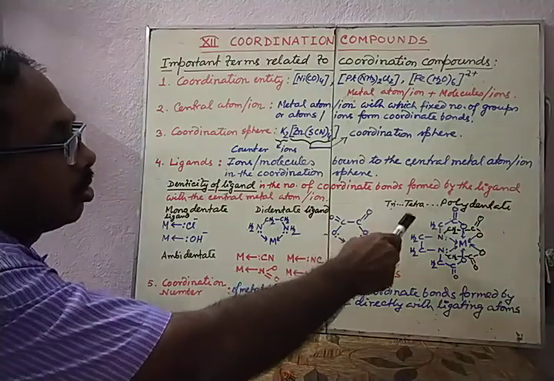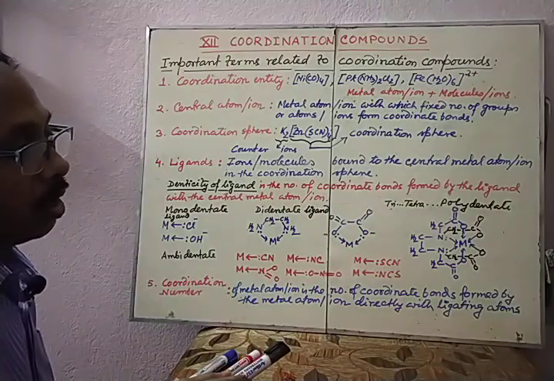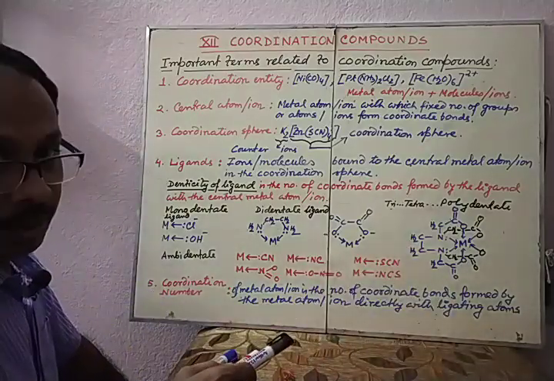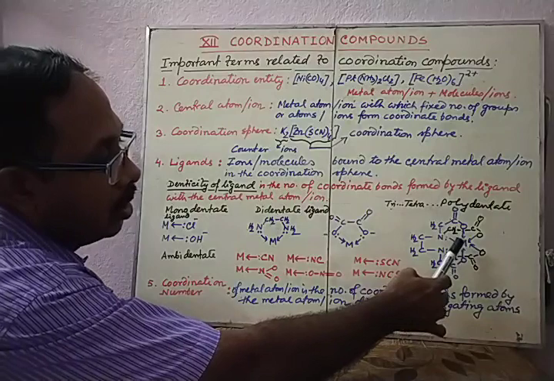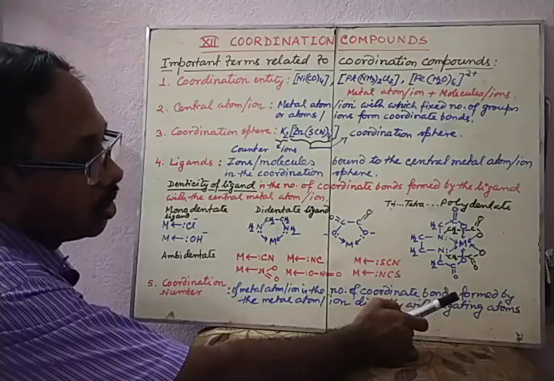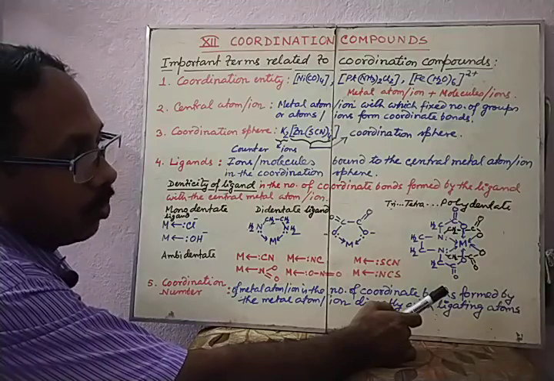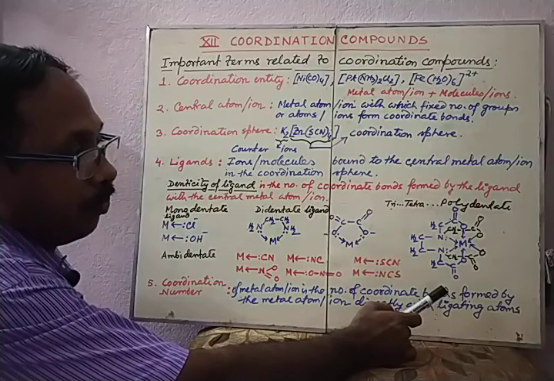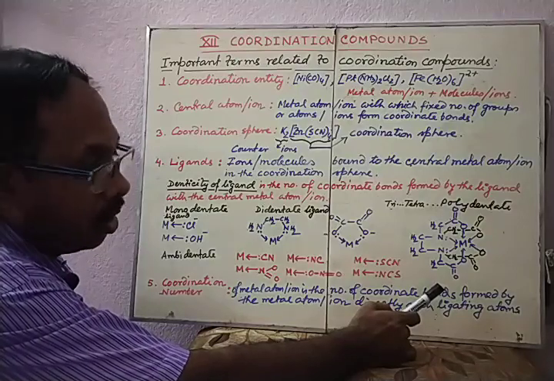In this way, tridentate, tetradentate, or ligands containing many ligating atoms are possible. Here I have given an example of a hexadentate ligand. It is a bit complex. Here you can find this is the central metal atom or ion with which 6 ligating atoms are making bonds, but all the ligating atoms are of the same ion, which is EDTA, ethane-1,2-diamine tetraacetate.